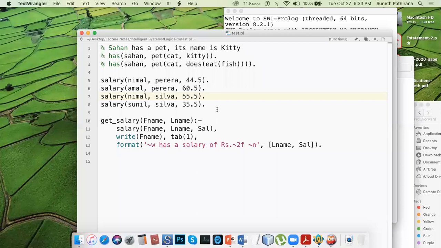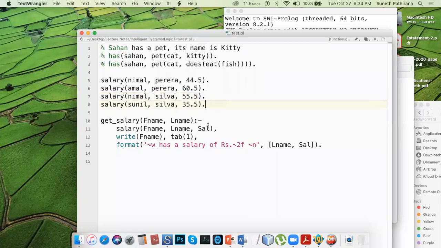They share the same family name, and their salary is also different. Then I introduce another fact, another Nimal. This time he has the surname Silva, who is getting 55,500. And another person with the same surname, this time Sunil, is getting a different salary scale.